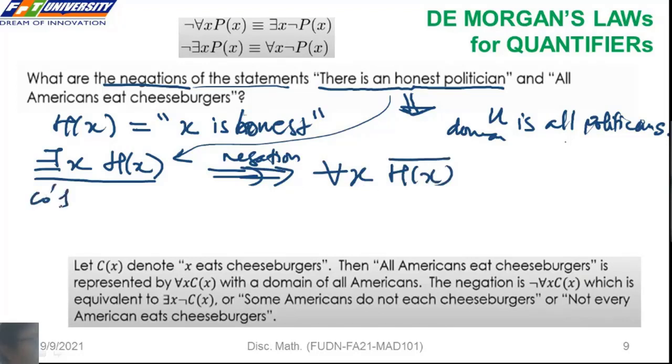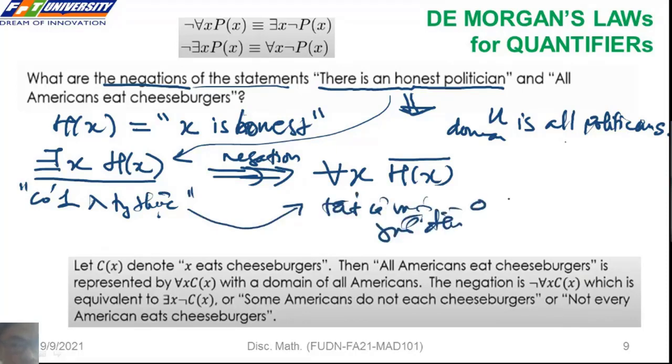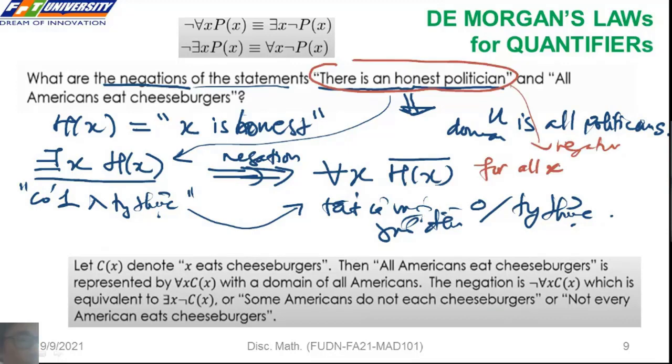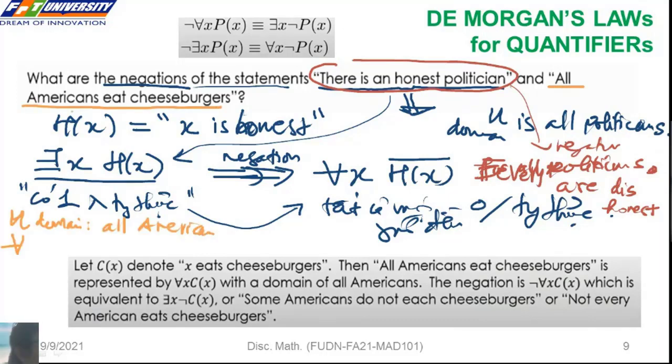Nghĩa rằng là có một cái người trung thực, mình muốn phủ định nó, có nghĩa rằng là tất cả mọi người đều không trung thực. The negation of this is equivalent to for all x, not H of x, meaning every politician is, tất cả những cái chính trị gia đều không trung thực. Now the second example: all Americans eat cheeseburgers. So the domain is all Americans. So we can express the statement by for all x, C of x. The negation is there exists x, not C of x.